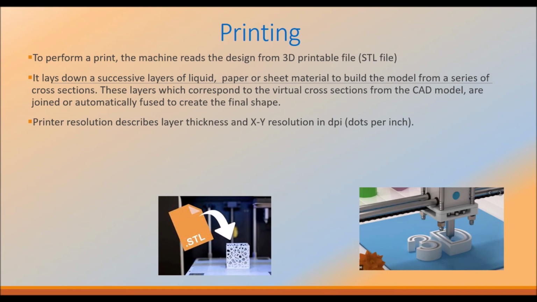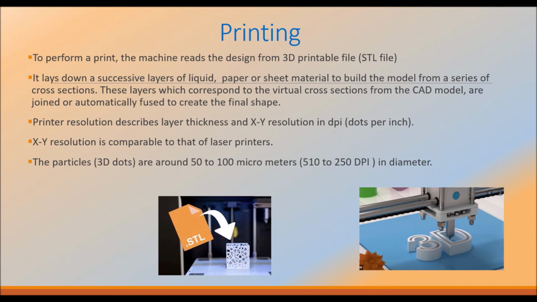Next, printer resolution describes layer thickness and XY resolution in DPI, that is dots per inch. XY resolution is comparable to that of laser printers. The particle 3D dots are around 50 to 100 micrometers, that is 510 to 250 dpi, in diameter. So what is the advantage? That is the ability to create almost any shape or geometric feature. So this is the STL format we need to import into the printer, and the 3D object will be generated like this in the printer.